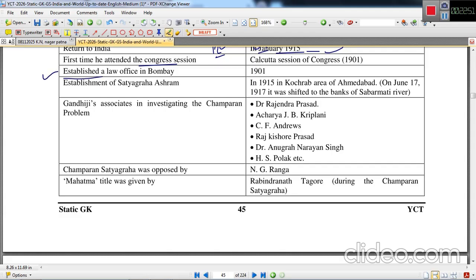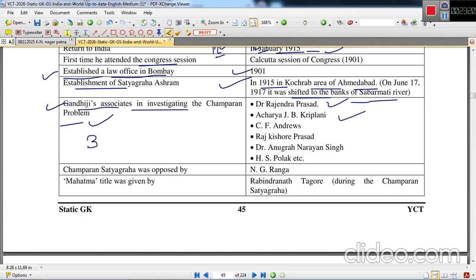He established a law office in Bombay in 1901. He established the Satyagraha Ashram in 1915 in the Kochrab area of Ahmedabad, and on June 17, 1917, he shifted it to the banks of the Sabarmati River. Sabarmati Ashram was established.